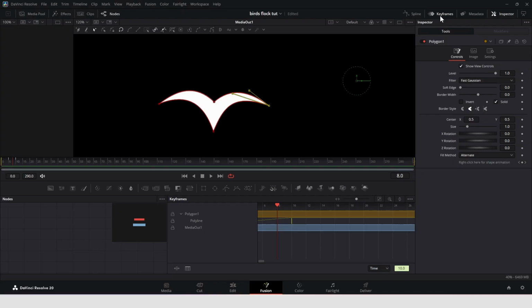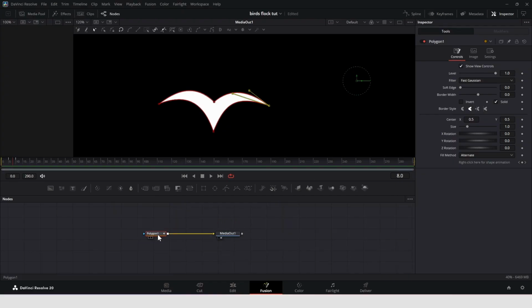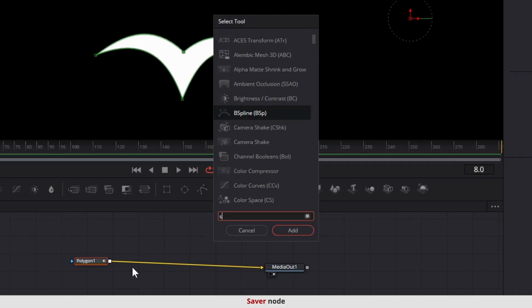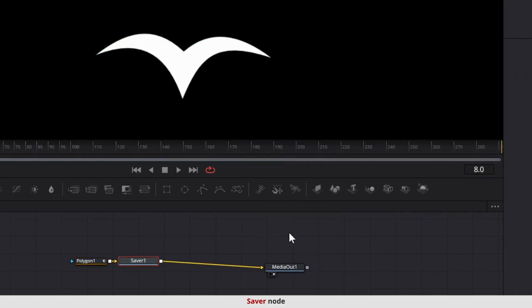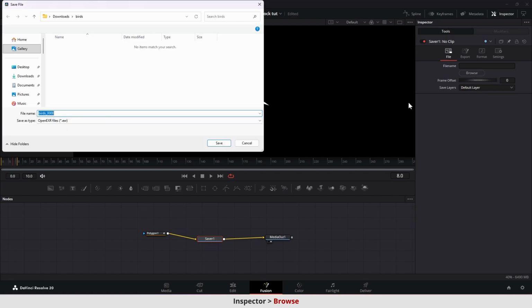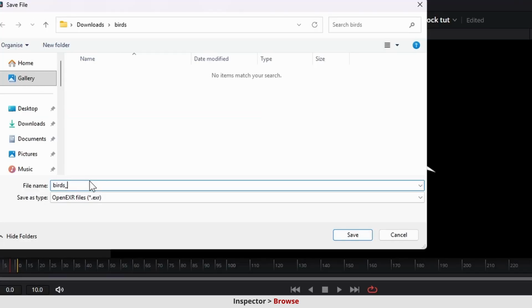Now we need to export the animation as images. Press Ctrl and Spacebar. Type in Saver and add the Saver node. Set the frame range to 10, otherwise the whole timeline will be rendered. In the Saver's Inspector, select the destination folder. Choose a name and add .png as the file extension. And save.